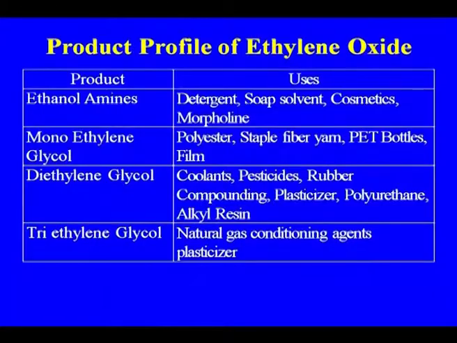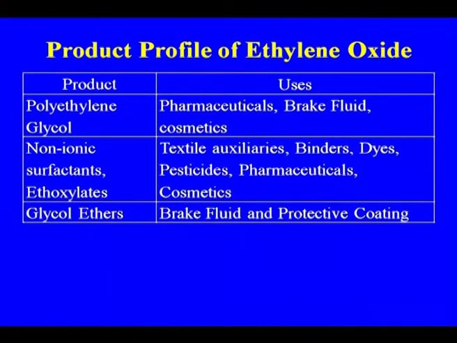meaning bottles and other containers we are making from the PET. So, PET films, coolant, pesticides, rubber compounding, plasticizer, polyurethane, alkyl reagent and natural gas condensing agents. Polyethylene glycol, non-ionic surfactants, ethoxylates and glycol ether.